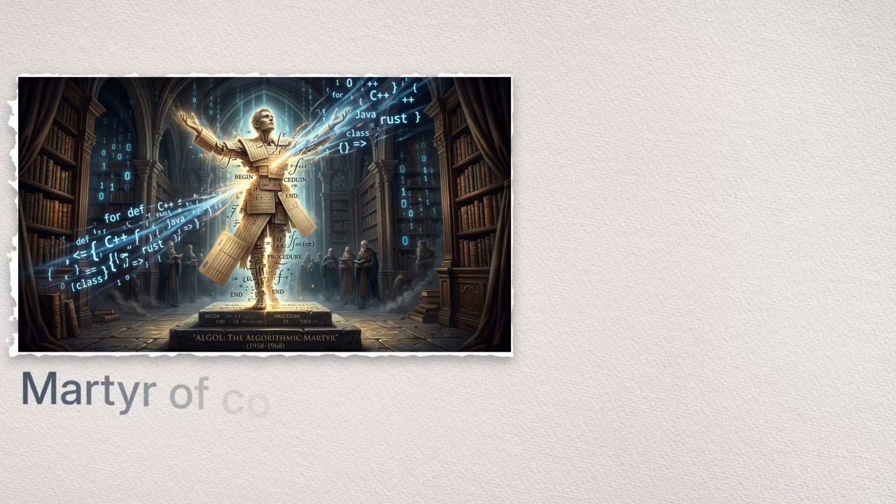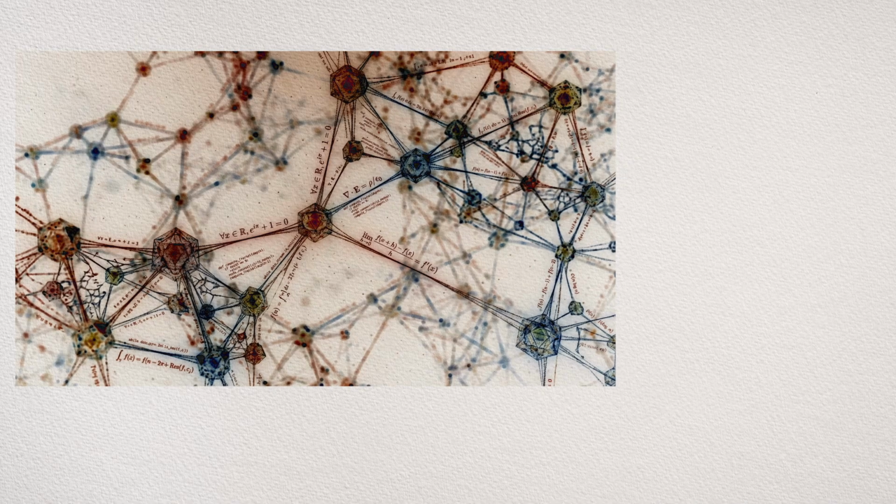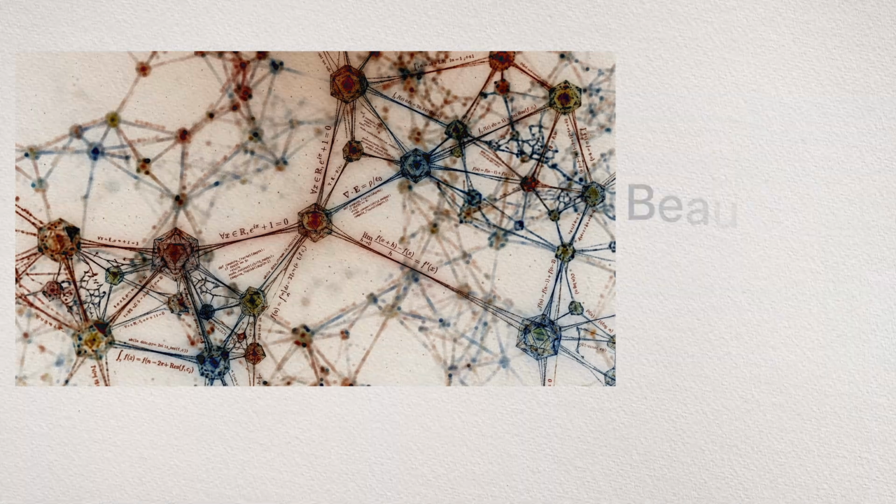ALGOL is the academic martyr of computer science. Designed in 1958, it was supposed to be the universal language for algorithms. And honestly, it was beautiful.